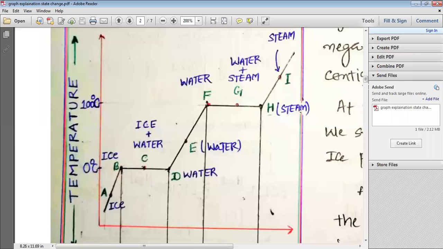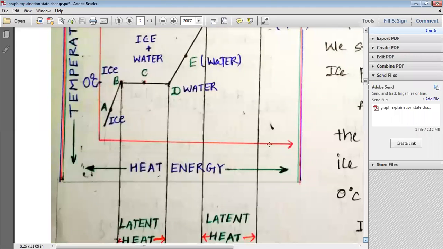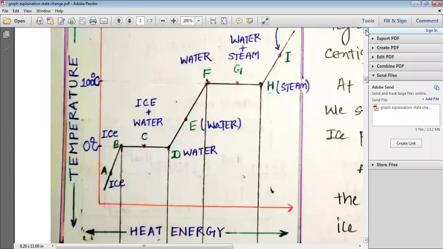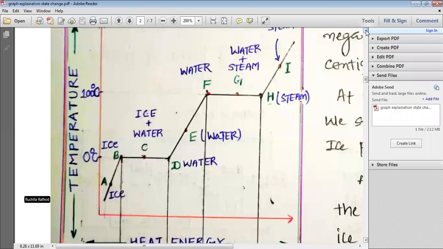Now, what do we need to know here is, on the y-axis, we have represented the temperature, whereas on the x-axis, we have represented the heat energy, my dear students. So, if we are moving to the right side, we are increasing heat. If we are moving upside, from lower to upper, we are increasing temperature. If we move from left to right, the heat energy increases.